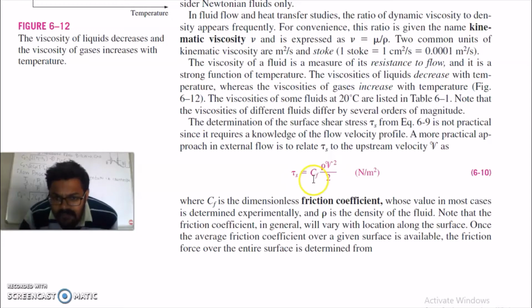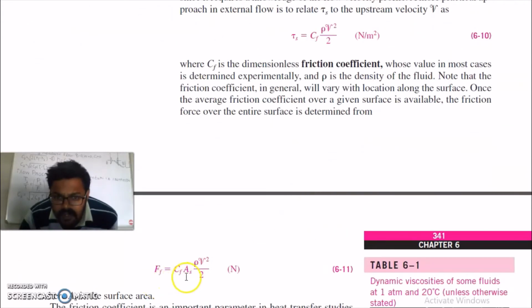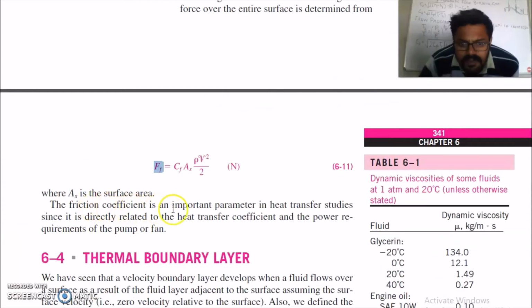Once the average friction coefficient over a given surface is available, the friction force over the entire surface is determined. So if you multiply this shear stress with the area, you will get the friction force. The friction coefficient is an important parameter in heat transfer studies, since it is directly related to the heat transfer coefficient and the power requirement of a pump or a fan.